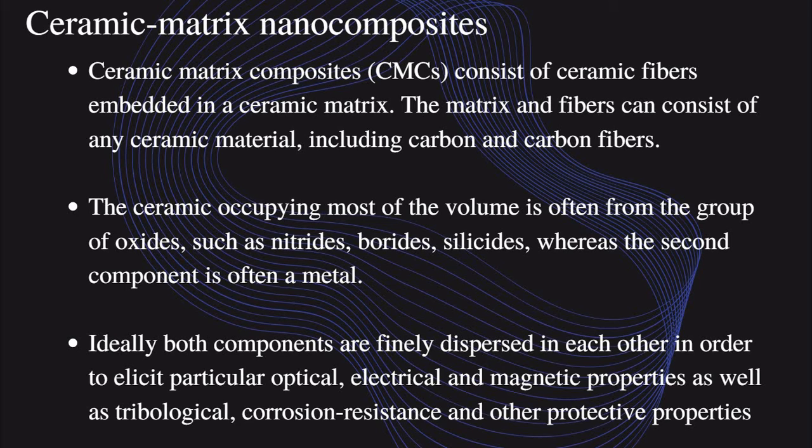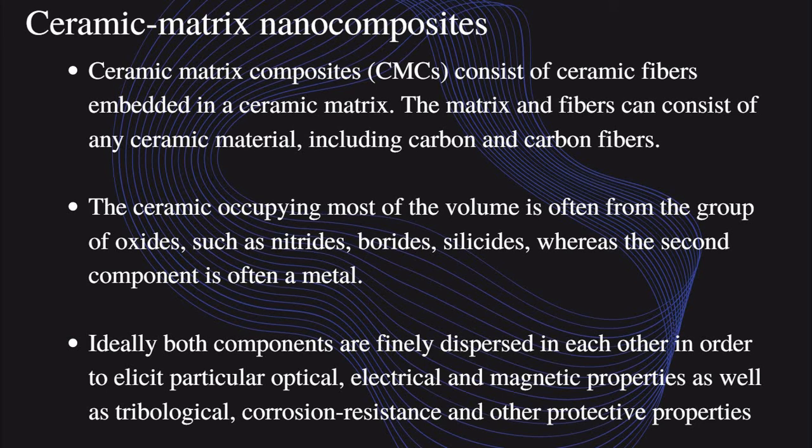The ceramic occupying most of the volume is often from the group of oxides, such as nitrates, borates, silicates, with the second component being a metal. So most of the material is made up of ceramic characteristic material, a combination of oxides like nitrates, borates, silicates, with the second component a metal.